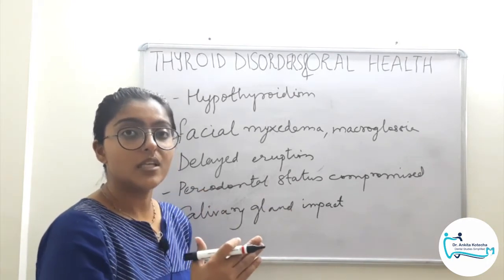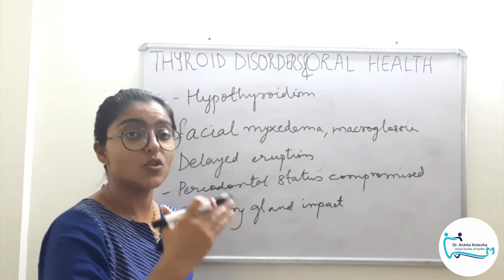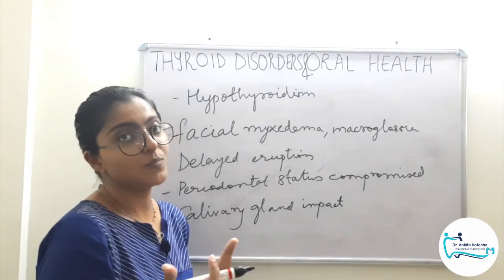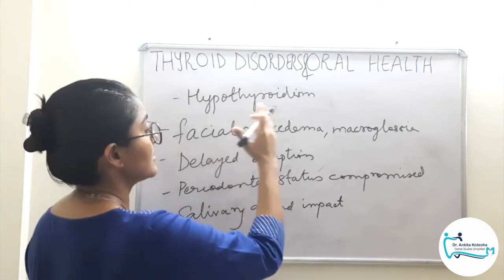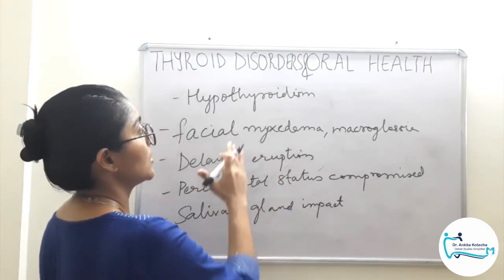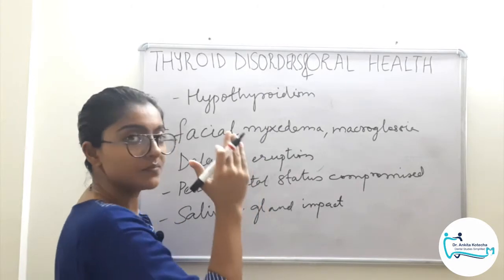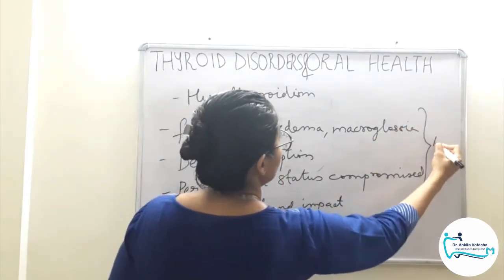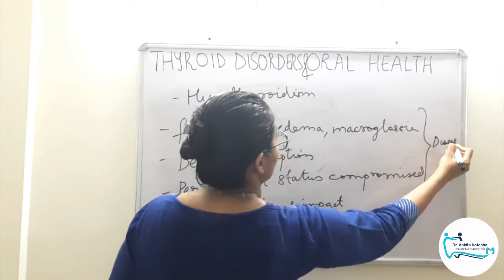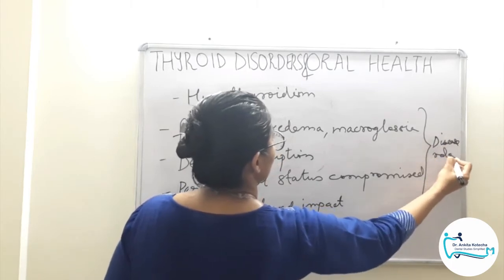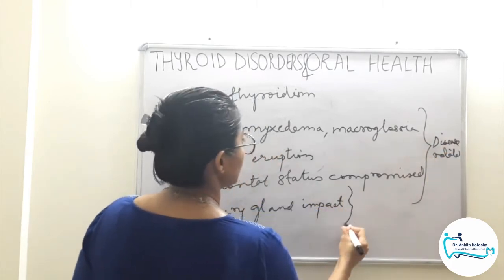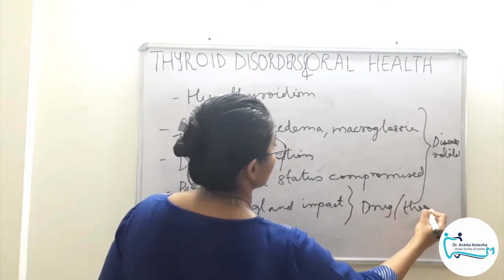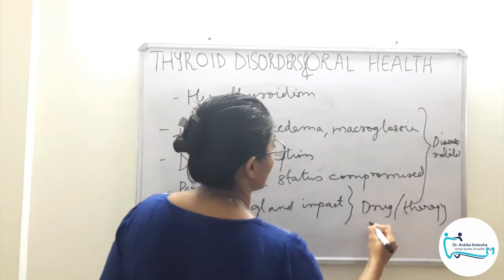And the last point is therapy, as we have already discussed, the radiation therapy. So a thorough counseling of the patients about its impact on oral health and preventive measures to be taken well before has to be planned. So these are the various impact of thyroid disorders, that is hypothyroidism, on oral health. These are disease related. And this is mainly drug or ideally to be told as therapy related. Okay.